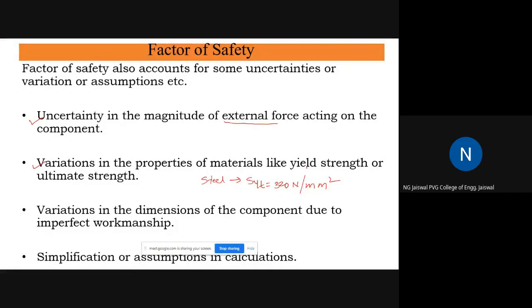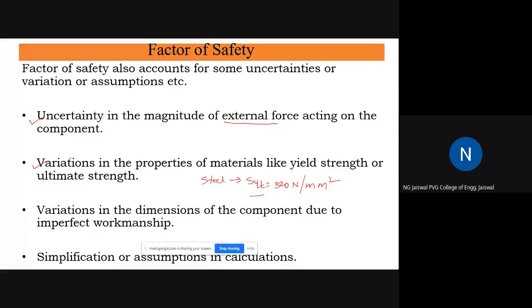Actual testing is done on some sample specimen. Your material will be a little different from the sample specimen, though the name of the material is the same. There can be a little variation in the properties of the material, and because of this variation, the SYT also will change in actual cases.